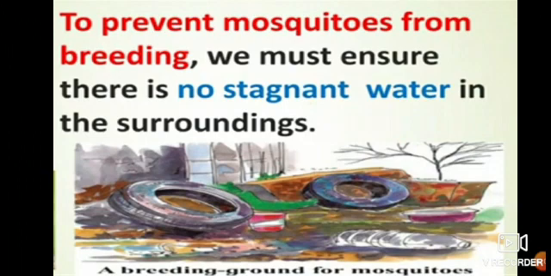So the mosquitoes and flies stay in that water, and the water becomes very dirty. So we are not supposed to keep any tires or empty vessels near our surroundings.